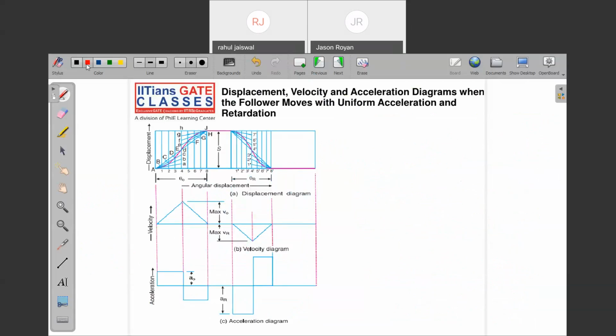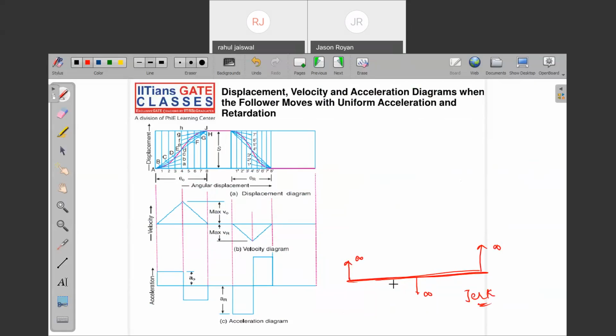What about acceleration? What about jerk? Jerk you are getting infinity, right? Very high fluctuating component.